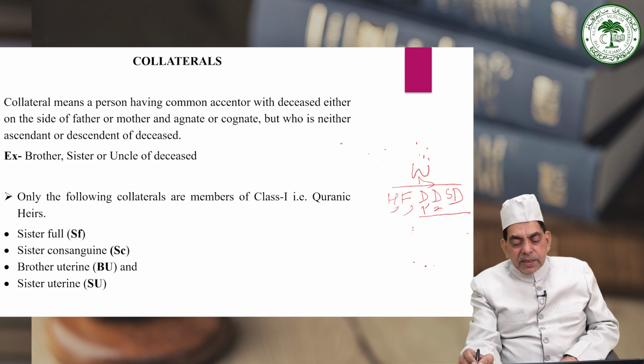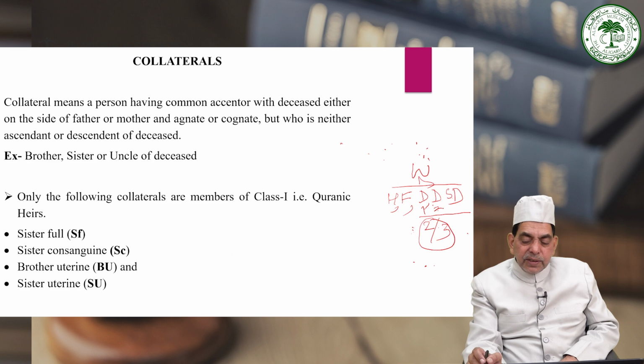But here in this case, the daughter as a class will be entitled to the maximum quota of the share, that is 2 by 3. And from the quota of 2 by 3, first of all the share will be given to the nearer daughters. Here there are two nearer daughters, and for the two daughters the quota is 2 by 3, therefore the entire 2 by 3 will be divided between D1 and D2 equally, means 2 by 6 to D1 and 2 by 6 to D2, simplified, 1 by 3 will go to one daughter and 1 by 3 to the other.